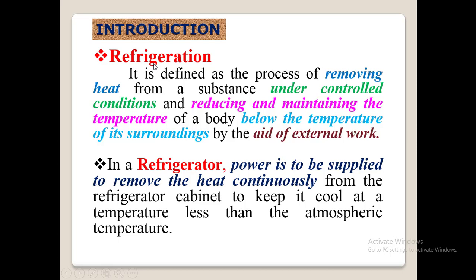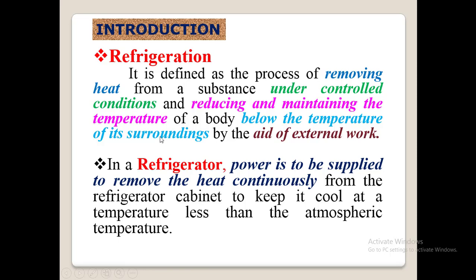We will continuously extract heat from that compartment. So that is how the definition of refrigeration goes on. So remember that it is a process of removing the heat from a compartment and maintaining the temperature of a compartment less than that of surrounding temperature by continuously extracting heat from that compartment. So that is called as refrigeration.